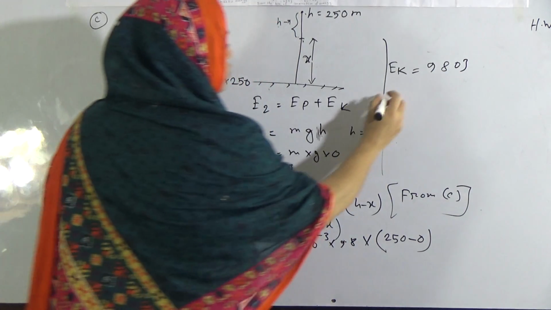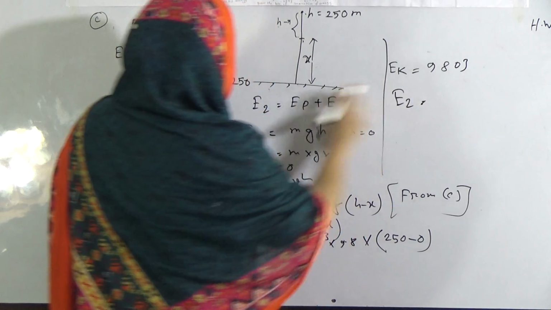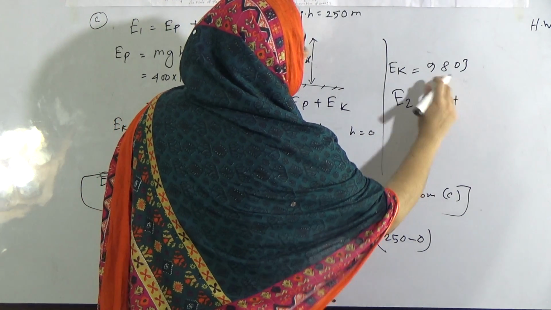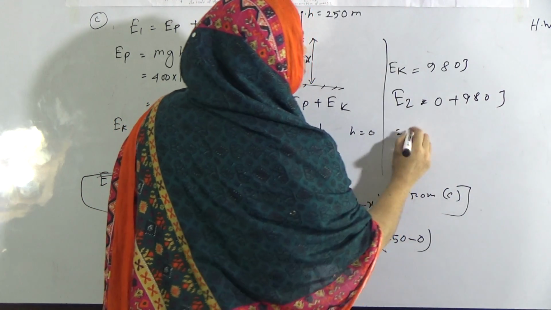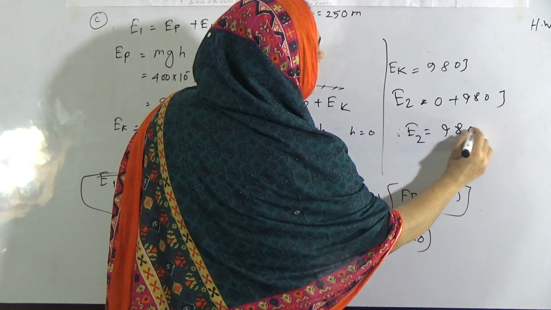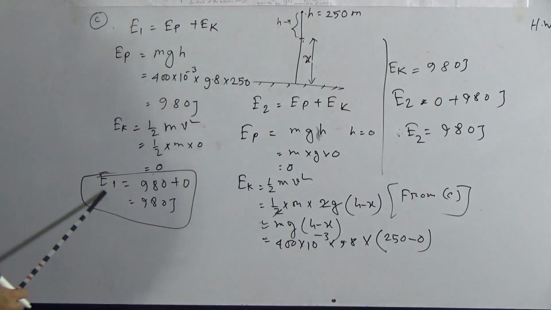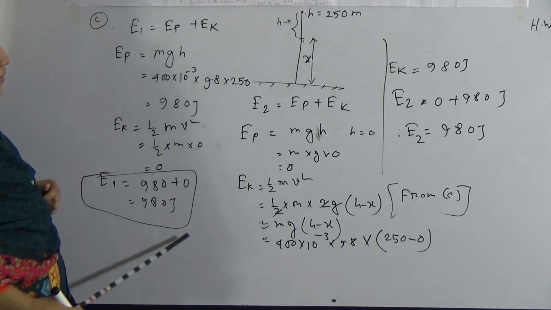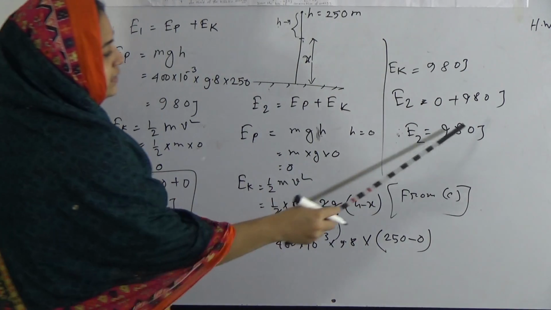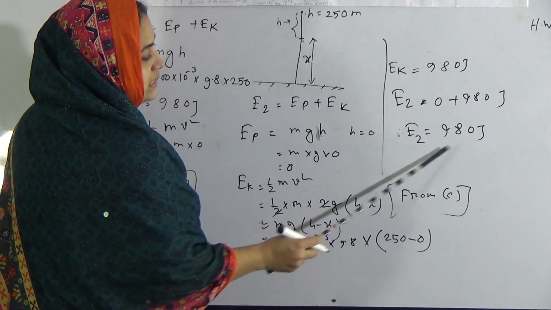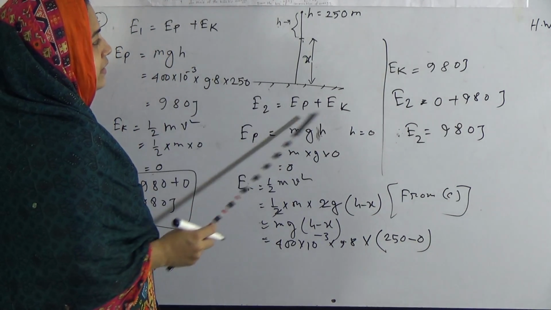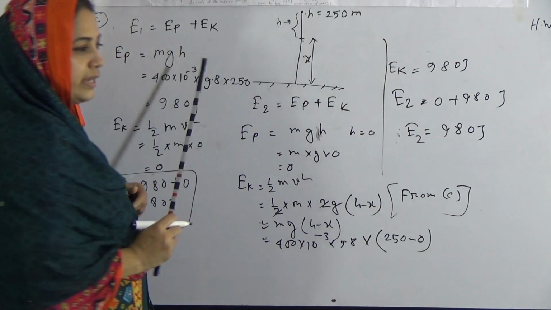So my dear students, the total energy before touching the ground, E2, equals EP plus Ek. EP is 0 plus Ek is 980 joule. So the total energy E2 before touching the ground is 980 joule. That means E1 equals 980 joule, at the height of 250 meter. From this type of calculation we can say that the object follows the law of conservation of energy.